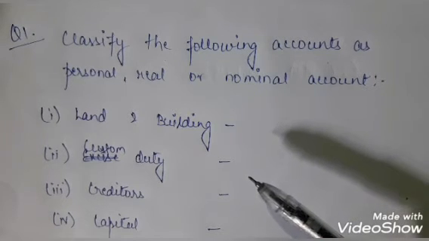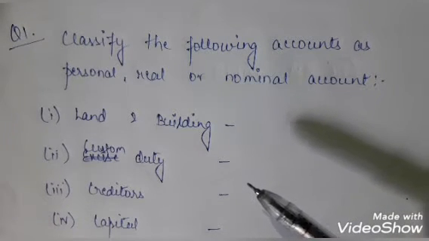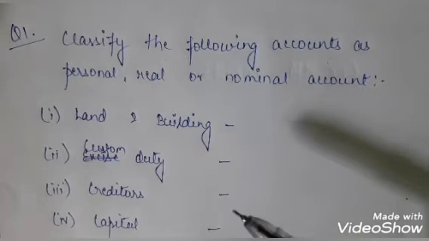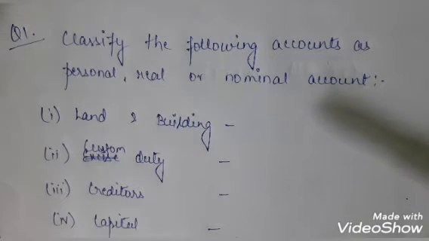Real accounts are all the assets. We have all the assets in our real account. In our personal account, all those things which are related to persons will be in the personal account, and in nominal account we have all the expenses and losses.